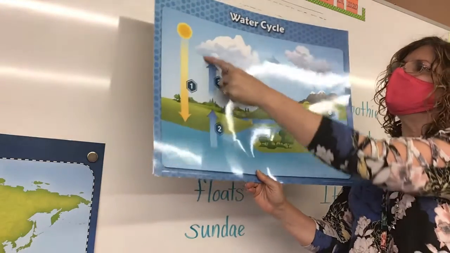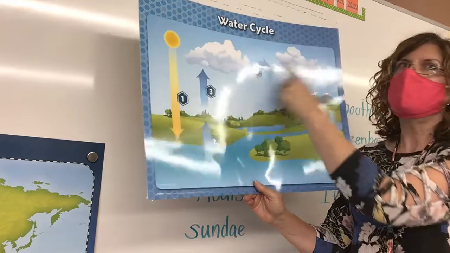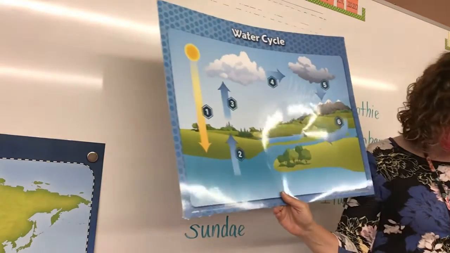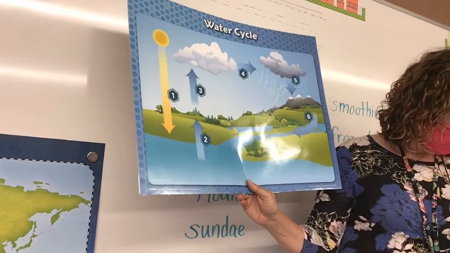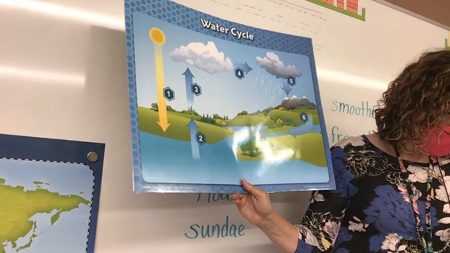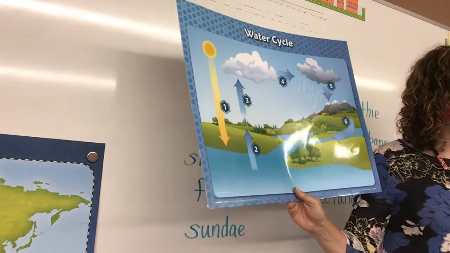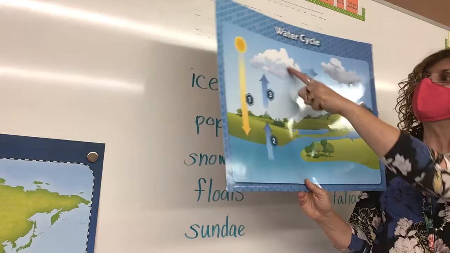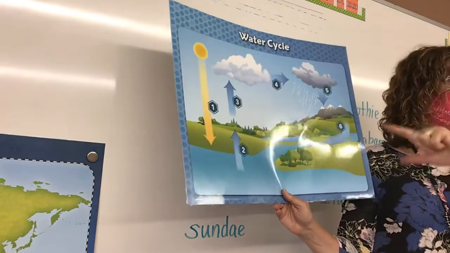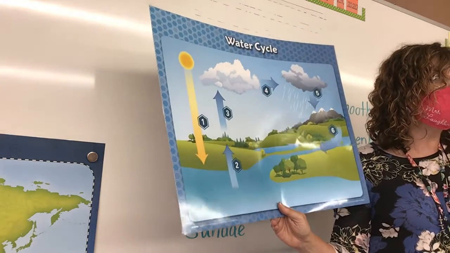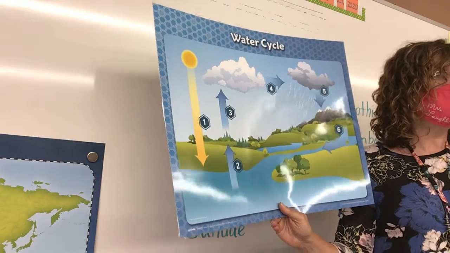Okay. And now we have number 4. Number 4 is showing a cloud. Okay, so what happened there, Olivia? The water vapor cools, forming a cloud. Very good. The water vapor cools, forming a cloud. Number 4 is by a cloud. So that was a cloud forming. When that water vapor rose and then it cooled, it formed a cloud.